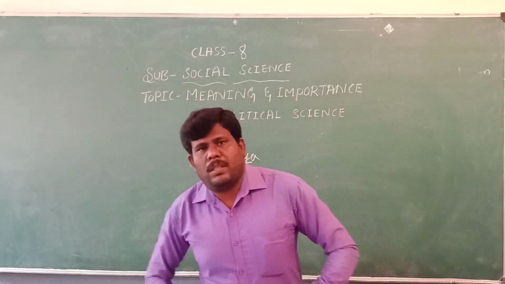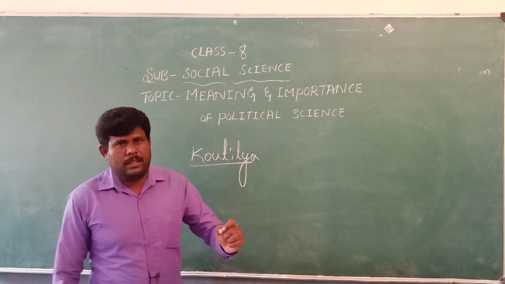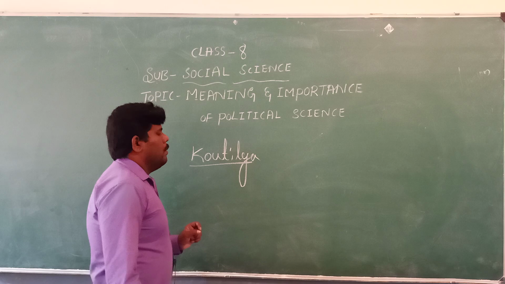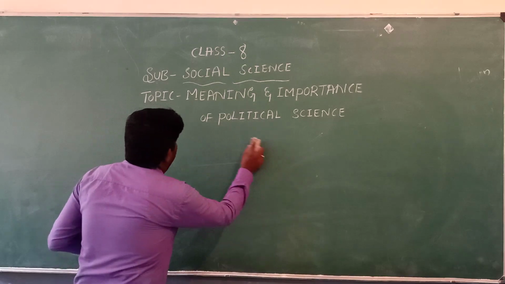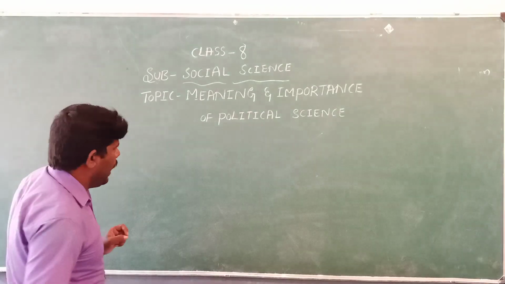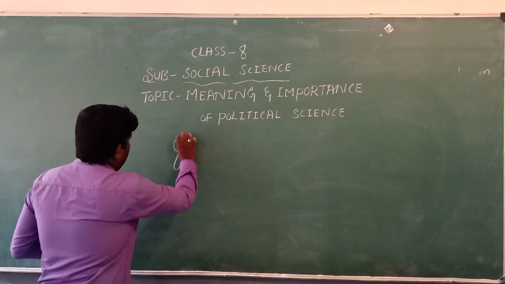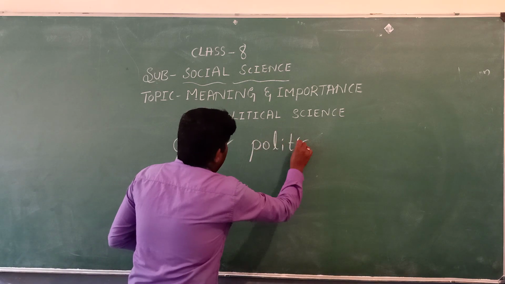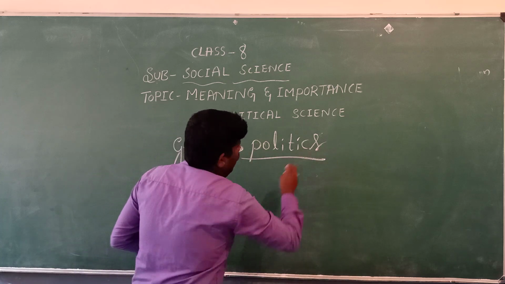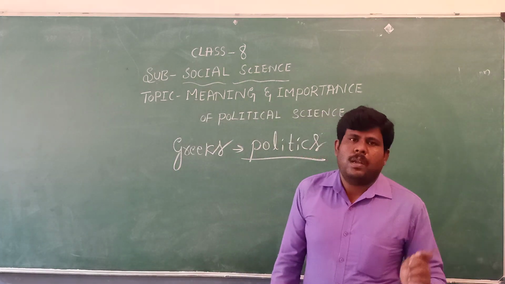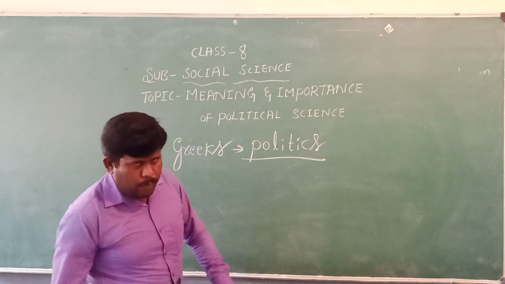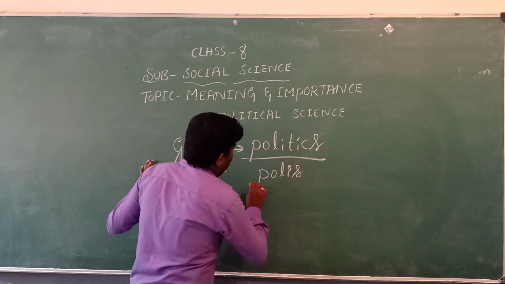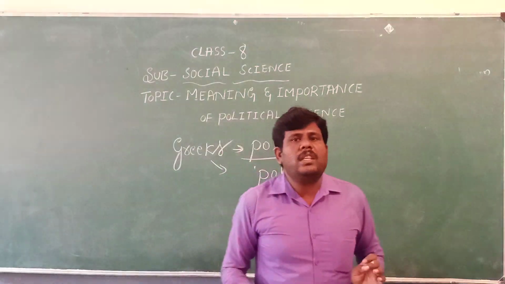Now, from which word did political science come? Now we will discuss. Basically, Greeks began this politics. The word politics came from the Greek word polis, which means city-state.